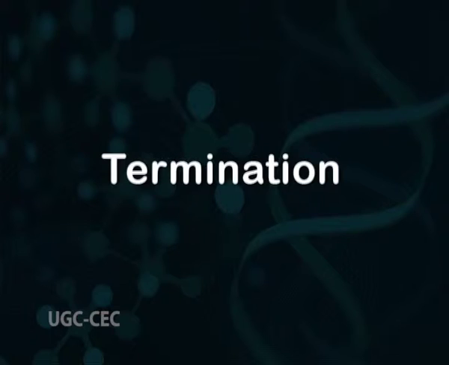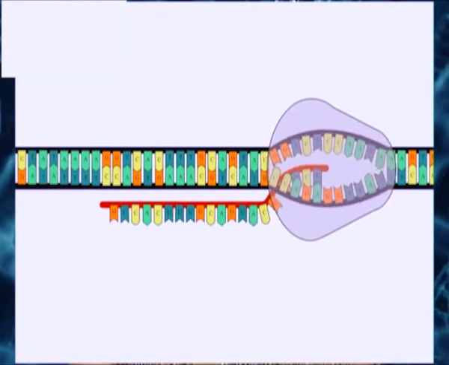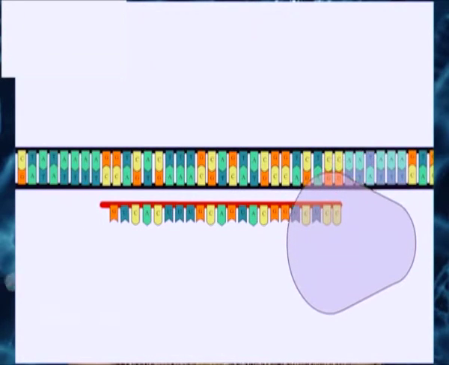Now the third stage, termination. This is the step of transcription that involves recognition of the point at which no further addition of bases occurs to the chain. The termination in prokaryotes is brought about by certain termination signals on DNA. These DNA sequences that provide termination signals are called terminators. At this point, the enzyme stops adding nucleotides to the growing RNA chain, releases the completed product, and dissociates from the DNA template.